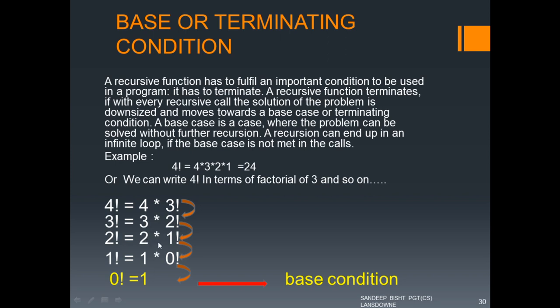This chain will continue till a certain point, and that point is called the base condition if we are dealing with functions. That was the condition that I was talking about, that the function has to fulfill.